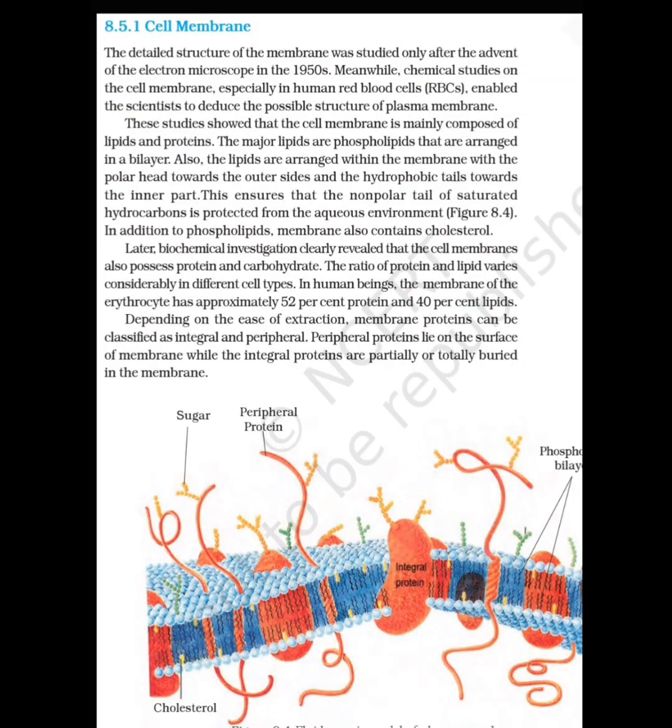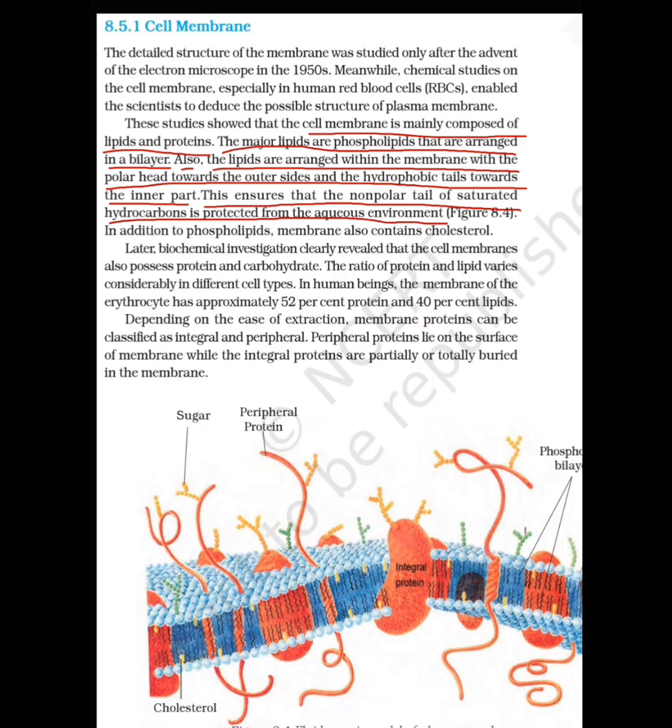Cell membrane. Cell membrane is mainly composed of lipids and proteins. The major lipids are phospholipids that are arranged in bilayer. Also, the lipids are arranged within the membrane with the polar head towards the outer sides and hydrophobic tail towards the inner part. This ensures that non-polar tail of saturated hydrocarbon is protected from the aqueous environment. In addition to the phospholipids, membrane also contain the cholesterol.